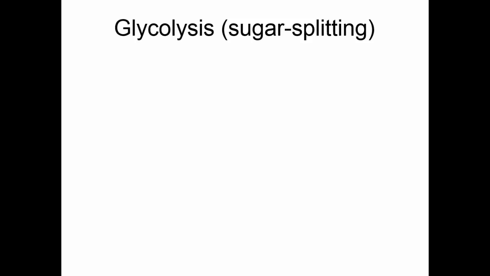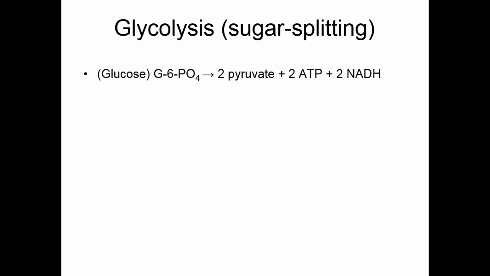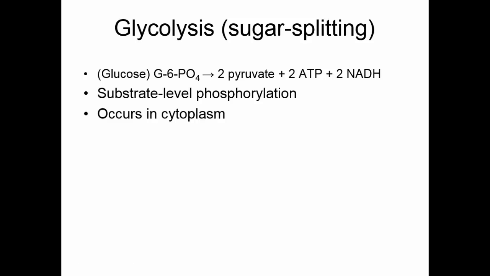Glycolysis literally means sugar splitting. We're going to take that glucose 6-phosphate molecule, which has 6 carbons, and we're going to split it in half. We're going to get 2 pyruvate molecules. Pyruvate contains 3 carbons. Now, because we break bonds, we're going to liberate some electrons. We have to put those electrons someplace, so we're going to reduce some NAD to NADH. Remember, we've got some electrons holding here that we can do something with later. We also managed to generate a couple of ATP out of substrate level phosphorylation. All of this occurs in the cytoplasm of the cell.